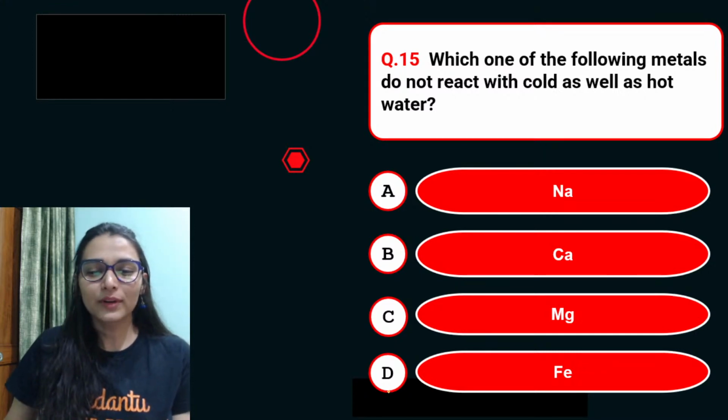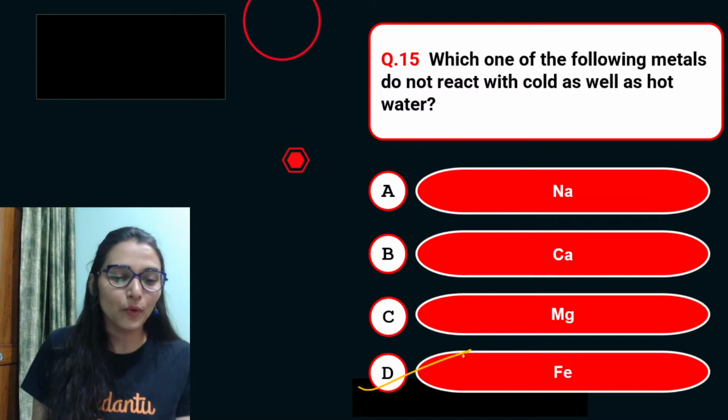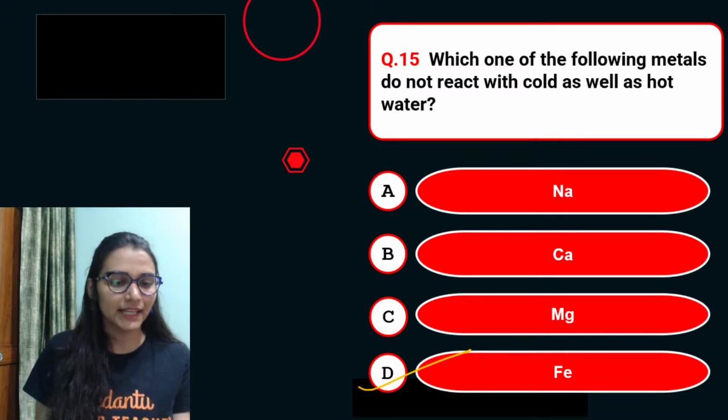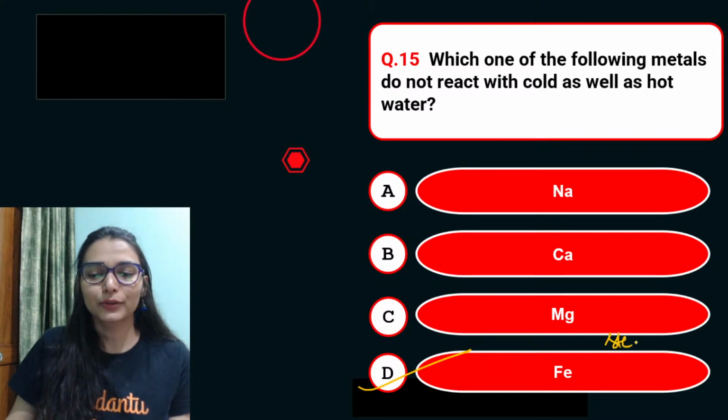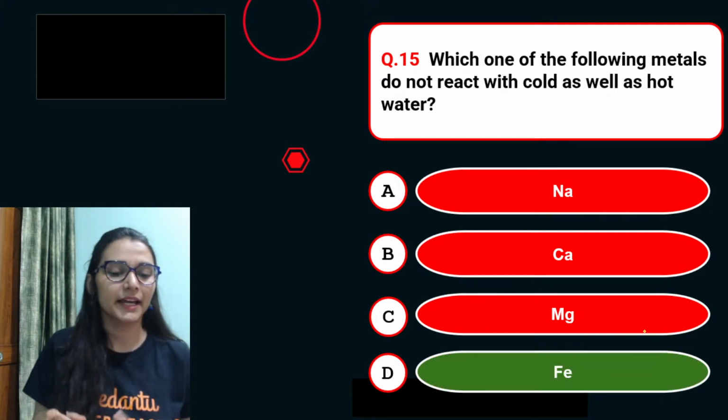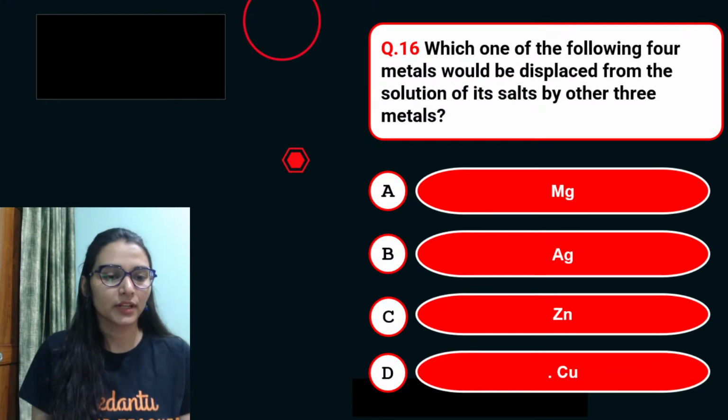Does not react with cold as well as... Then iron reacts with what form of water? Can iron react with water? Yes, it will react with steam water. And you know Fe3O4 is formed for prolonged heating. Yes. Very good.